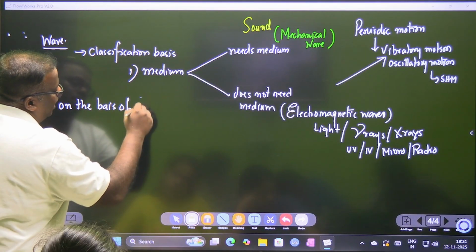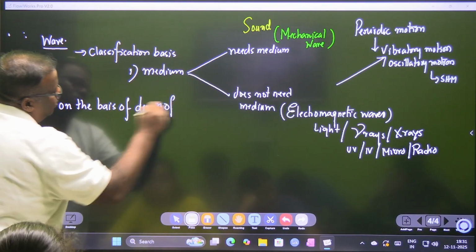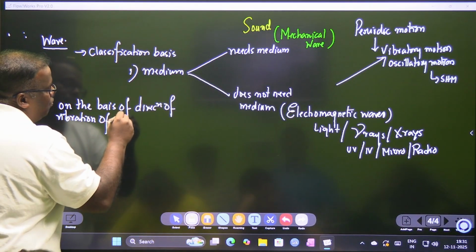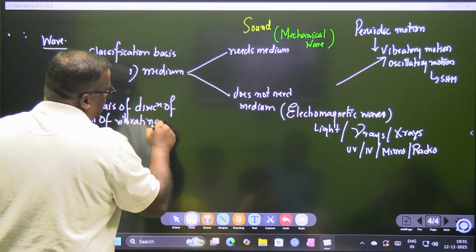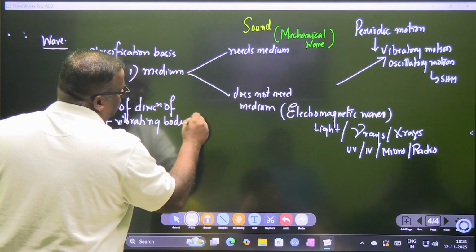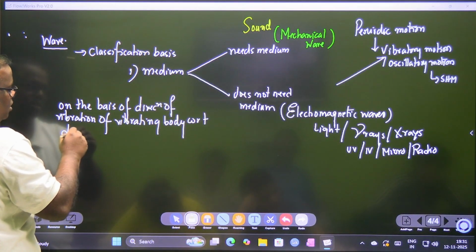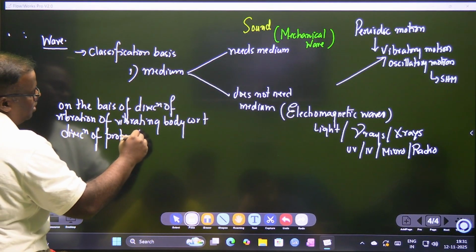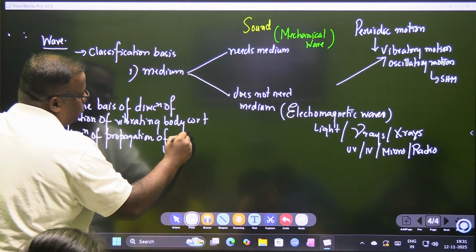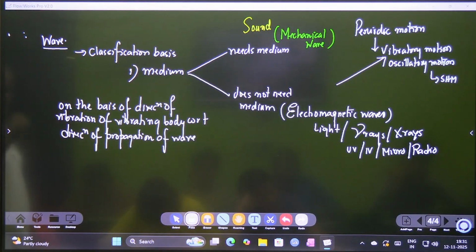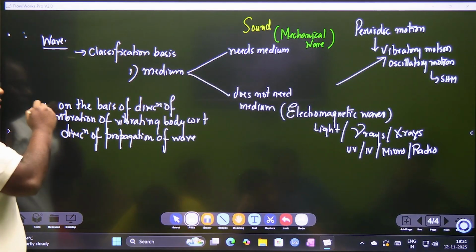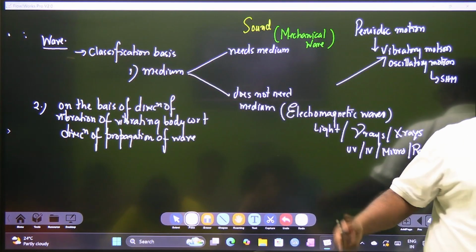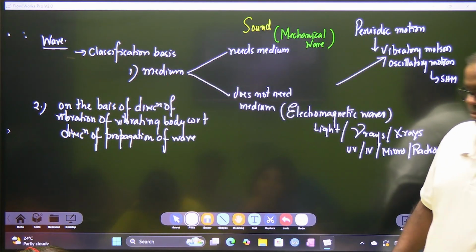of direction of vibration of vibrating body with respect to direction of propagation of wave. I have written something big, but it is not a big deal, it is easy to understand. How are you comparing here? How is the wave going, and how is the particle vibrating as compared to the direction of the wave? Have you understood?